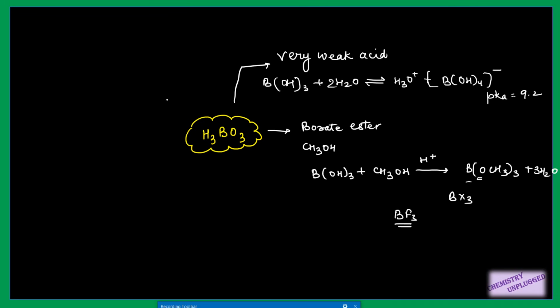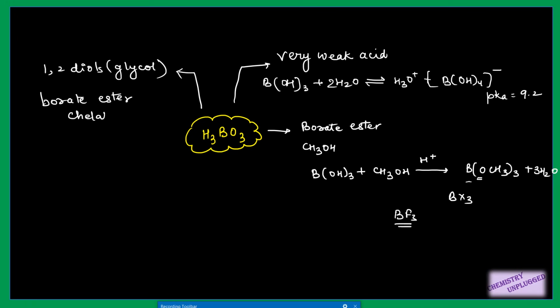Then we have a very important property about this H3BO3. It is a very weak acid, we know that, but its acidic strength increases slightly when we use 1,2-diols, like glycol, ethylene diol, right? So its acidic strength increases because it tends to form borate esters, and these esters are formed due to the chelate effect, right?